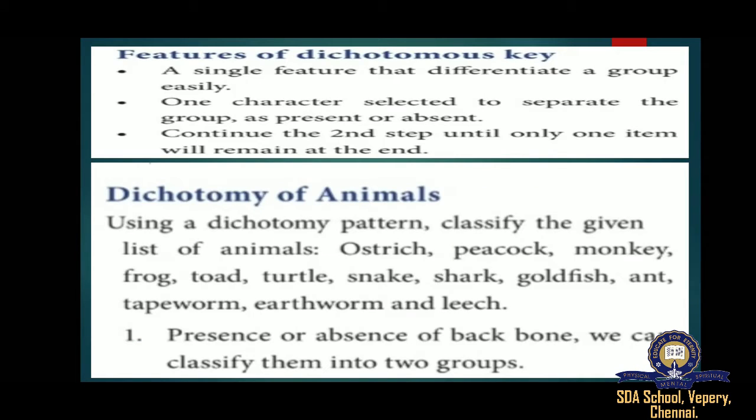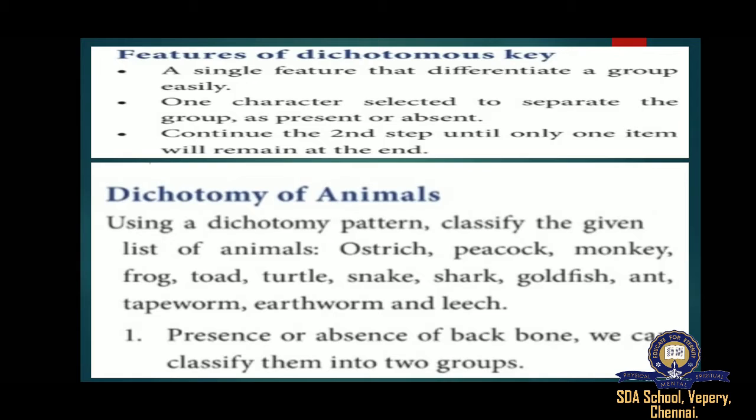Now move on. Features of a dichotomous key. A single feature that differentiates a group easily. One character is selected to separate the group as present or absent. Continue the second step until only one item remains at the end.